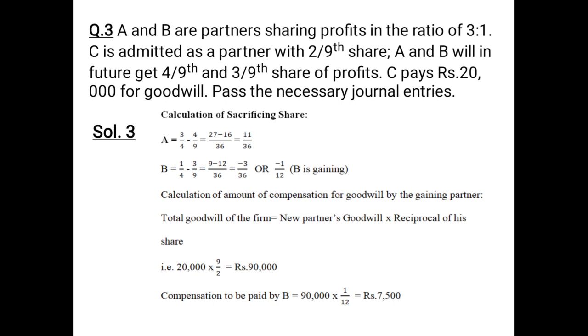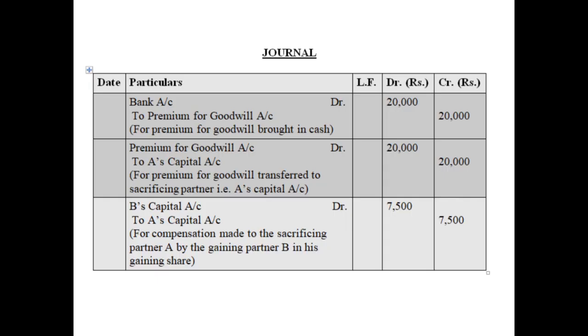And when we take out the gain of B, that is the gaining share, so 90,000 into 1 by 12. So the compensation which B needs to pay to A is rupees 7,500. Now let us have a look at the journal entries.